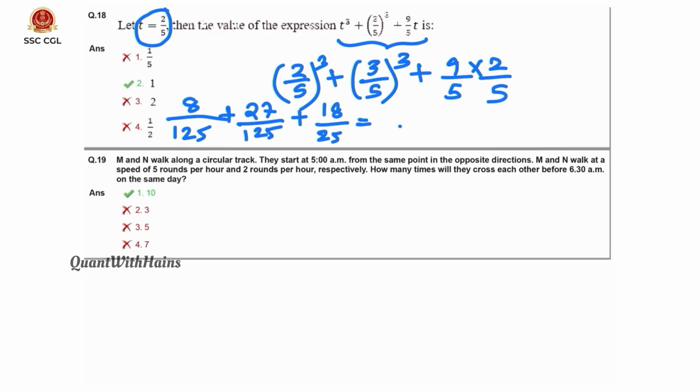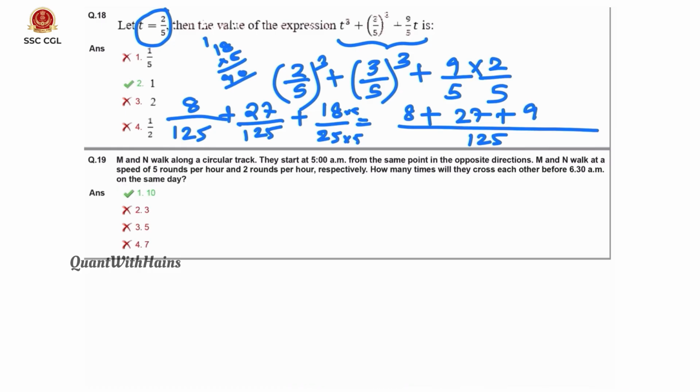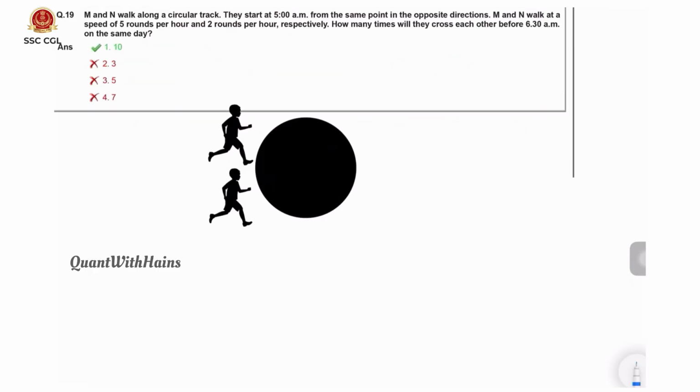Here we can take LCM as 125. Then we get 8 plus 27 plus 18 into 5, and 18 fives are 90. So 8 plus 27 is 35, plus 90 is 125. So we got the numerator value as 125. The denominator also we had 125. That will get cancelled and we get option 2, that is 1.